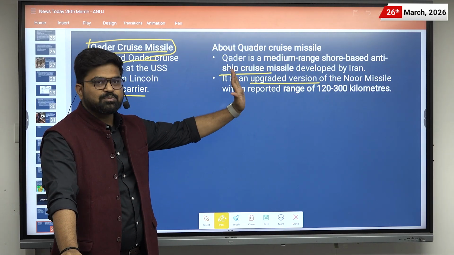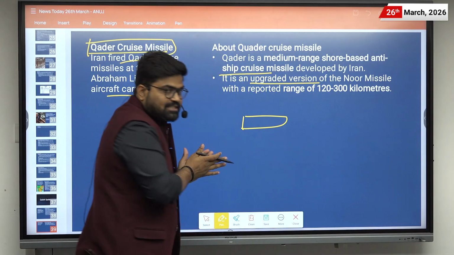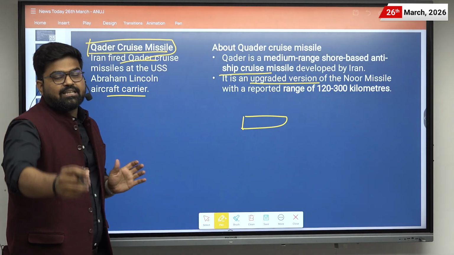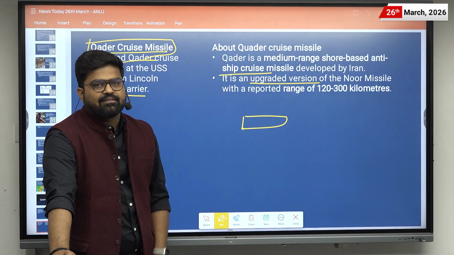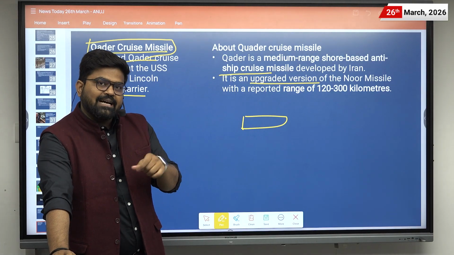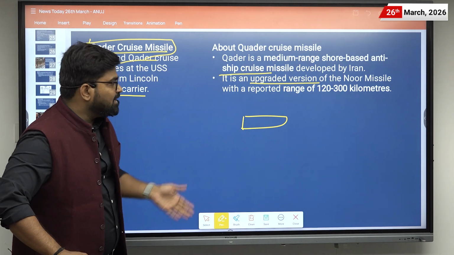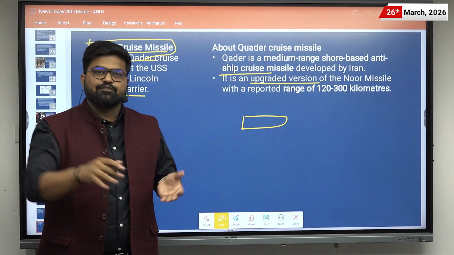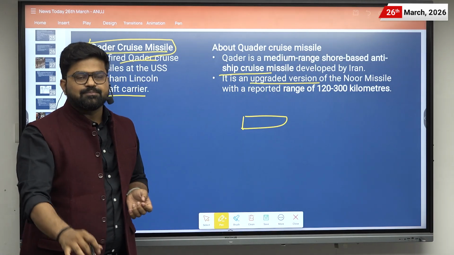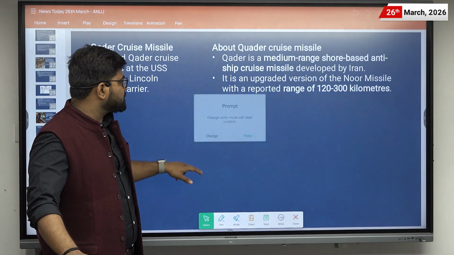And what is a cruise missile? A cruise missile is a missile which flies in the air, very near to the surface, so that it is not tracked by the radars. Okay, there are ballistic missiles as well. So ballistic missiles go like this, whereas the cruise missile follows the surface. So this is about cruise missiles. Now let us move to the next quick update.